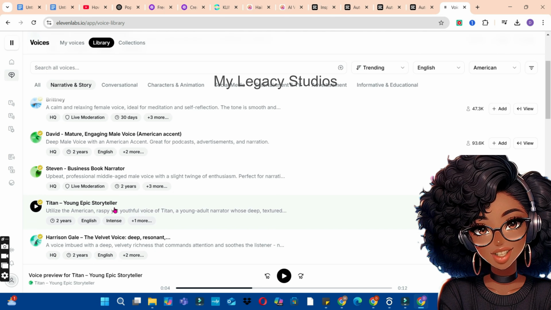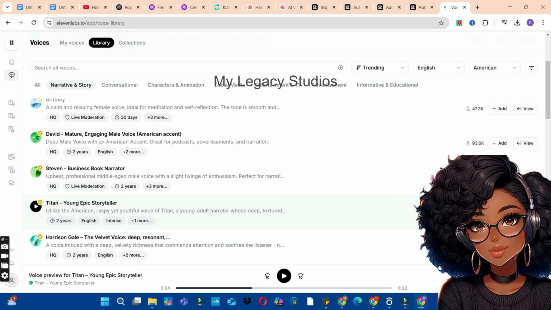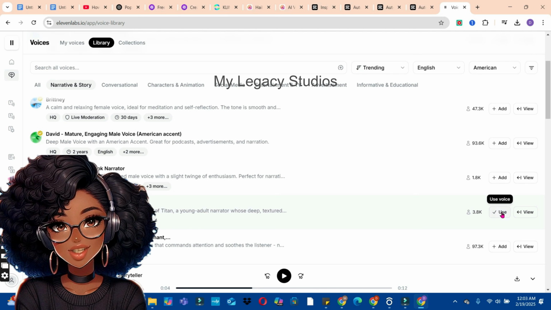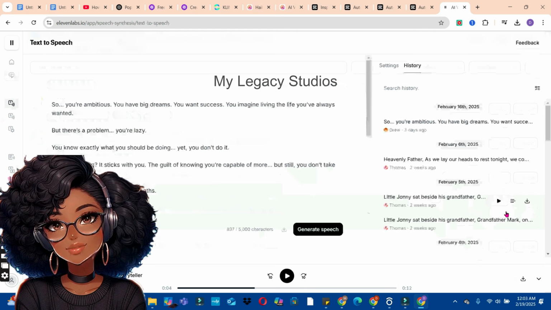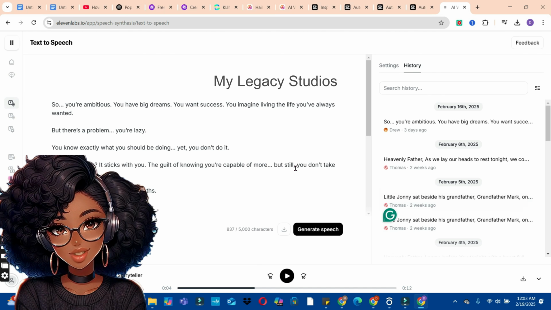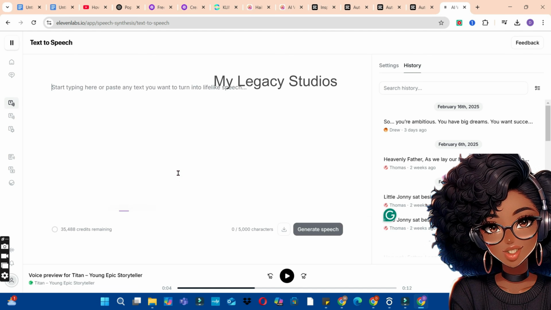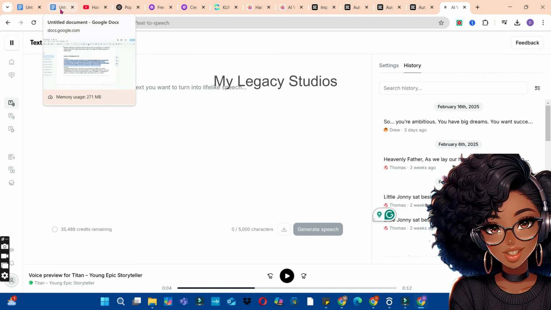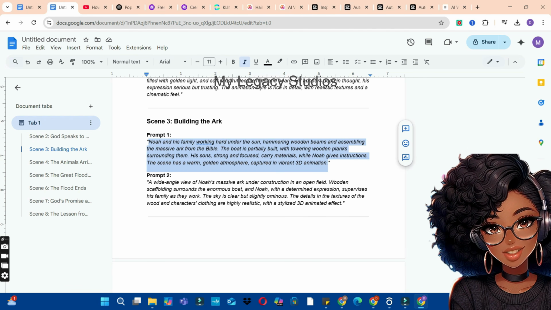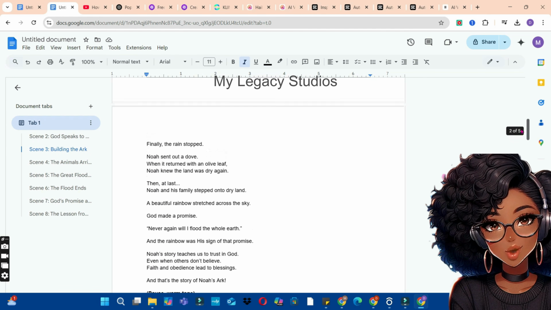So I'm going to go with the Titan because of the storyteller voice. So click on the add to voice button to add it to your selected voices. Now click on the use to start using this voiceover. Now what I'm going to do is to delete my previous script in the box, go back to my document and copy my narration script that ChatGPT provided for me.